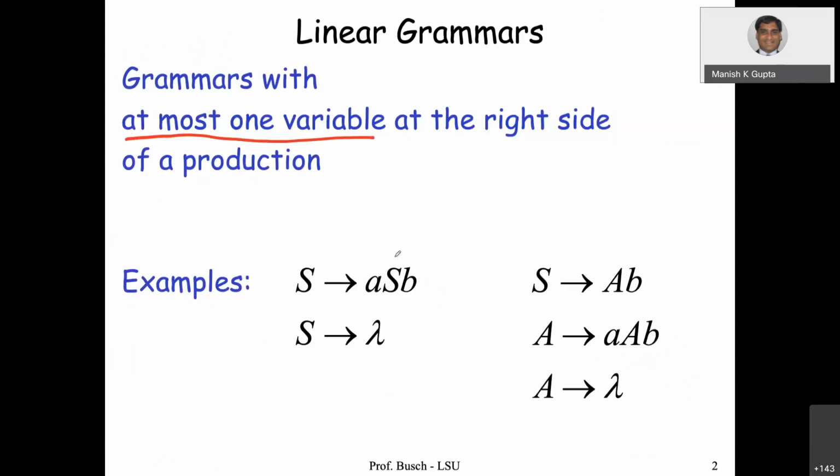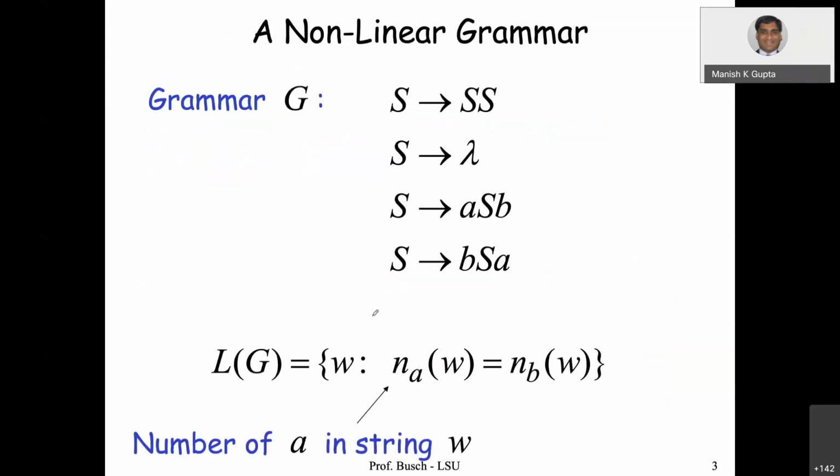So you see, for example, in this example, there is only one variable on the right hand side, which is S. Or take an example here, A is the only variable on the right hand side. Such kind of grammar is known as linear grammar. If in the right side of the production rule there is only one variable, such grammar is known as linear grammar. Here is an example of a non-linear grammar. This term here is fine, and in these production rules there is only one variable on the right hand side, but here there is a product of two variables, right? So this is an example of a non-linear grammar. So linear grammar, non-linear grammar. Linear grammar is a grammar where in the production rule right hand side there is at most one variable.